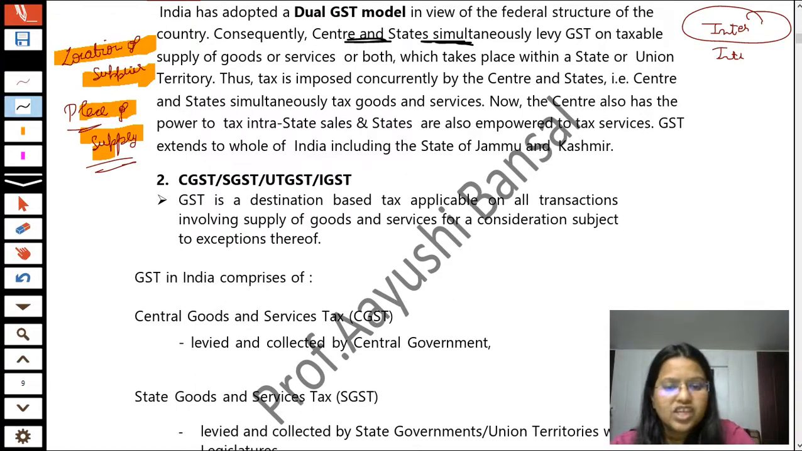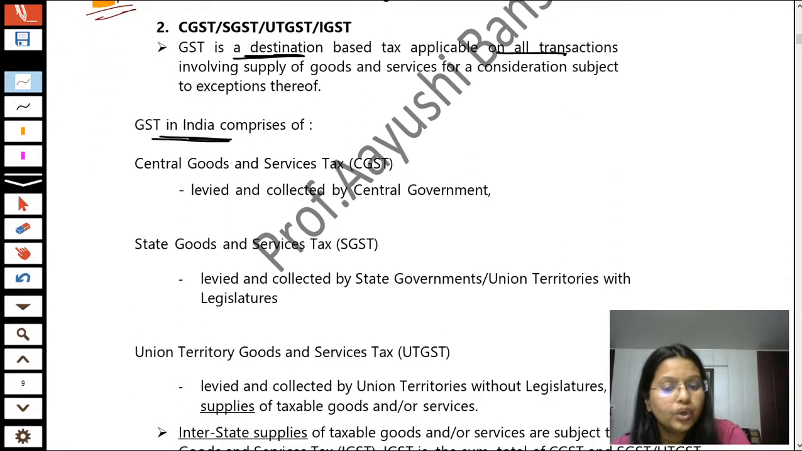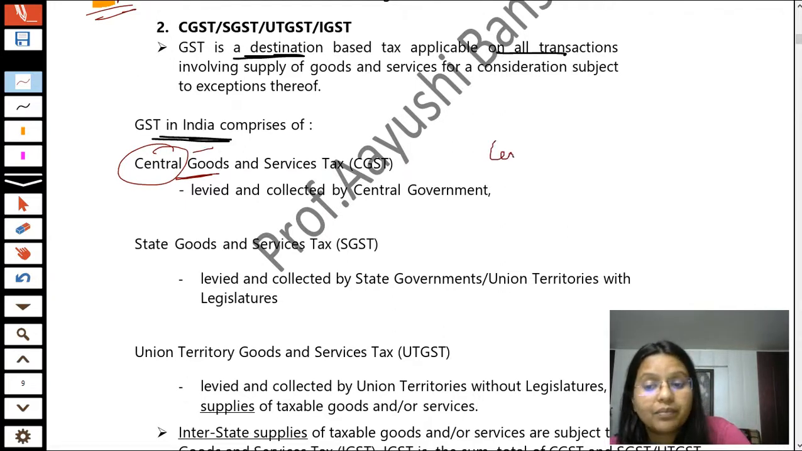So students, that's why GST is known as a destination based tax which is applicable on transactions. GST in India comprises, first of all, CGST. Now, I have told you about all these points, so here I am only doing it in a revisionary manner. First tax, CGST, that is Central Goods and Service Tax. Now students, as the name suggests, Central Goods and Service Tax is levied by the central government.